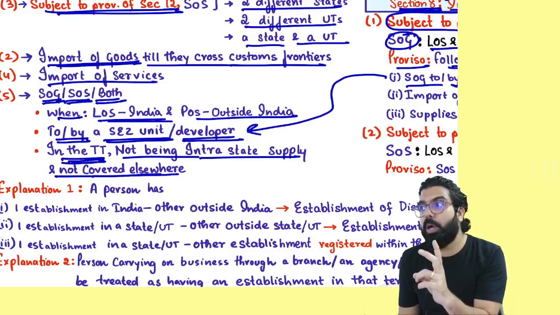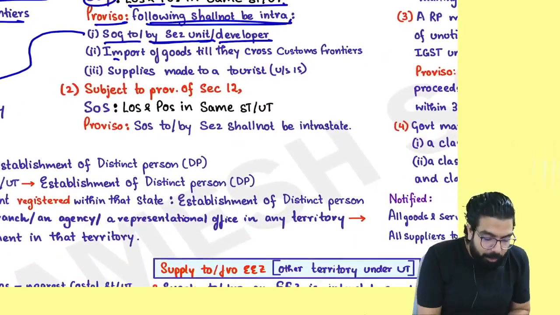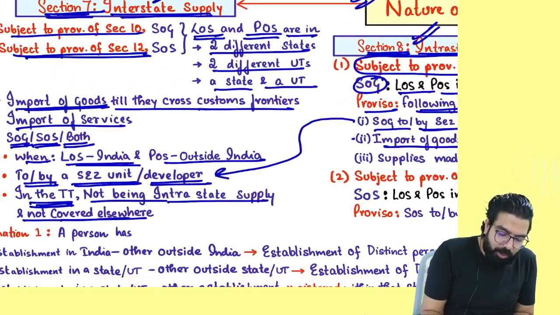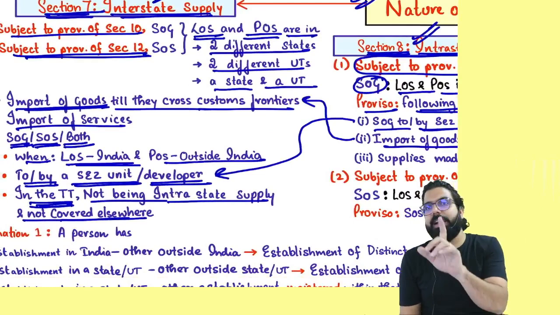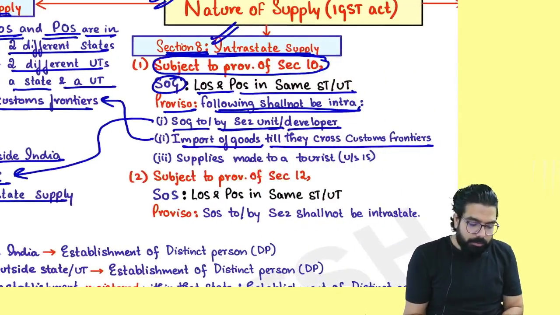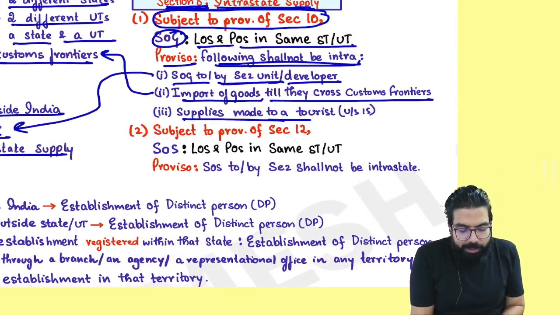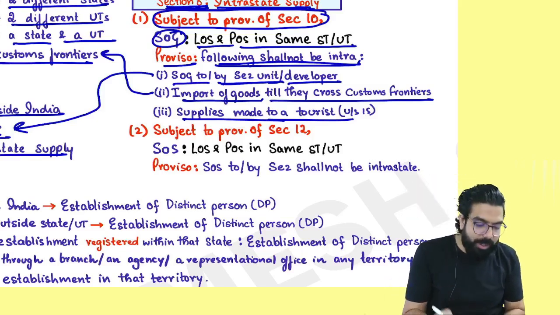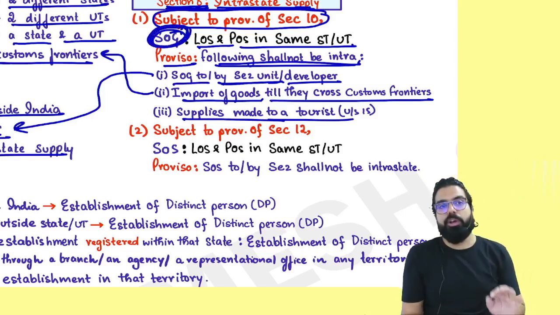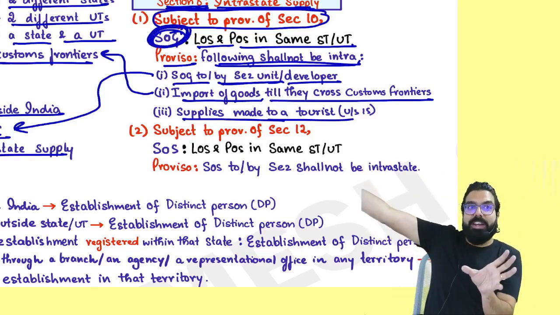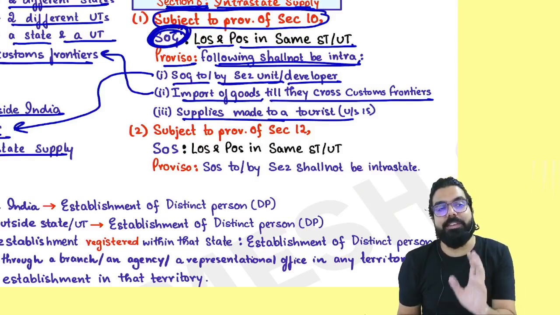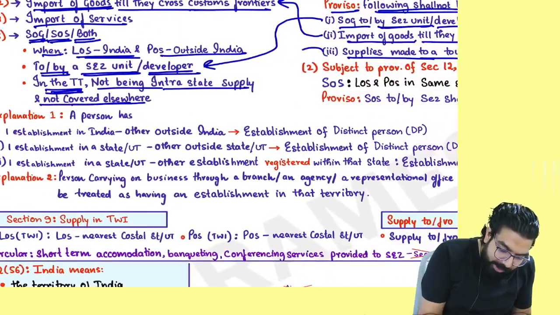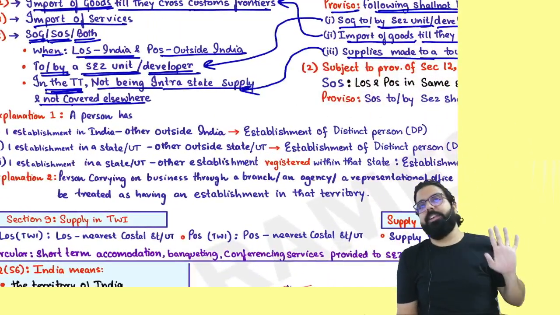It is always what, everyone? Interstate. Next, importation of goods till they cross the custom frontier, because importation of goods is what, everyone? Always interstate. It is never intra. Then they told supplies made to a tourist. Whenever you are making supply to whom, everyone? Tourist. Always remember one thing, supplying of goods to a tourist. Tourist will take the goods outside India, and hence they are telling it is never intrastate supply. Sir, what is not intra is always inter.